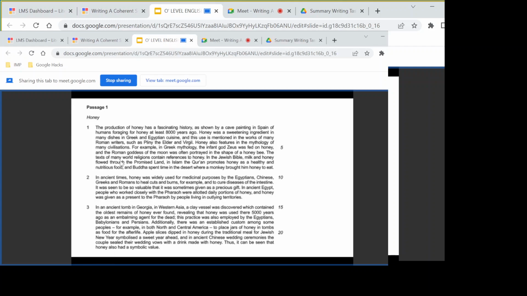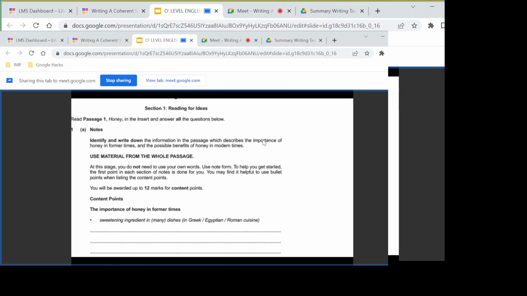We are looking at the importance of honey in former times, and the next part would be about the possible benefits of honey in modern times. So we are still looking at the importance of honey in former times.